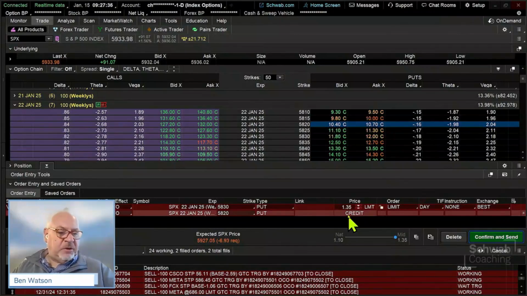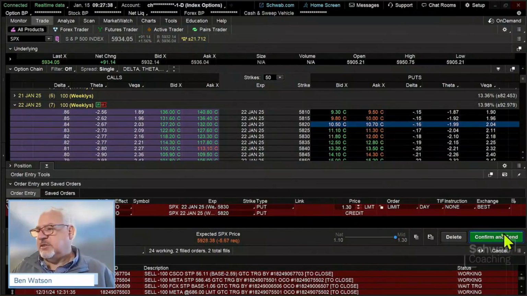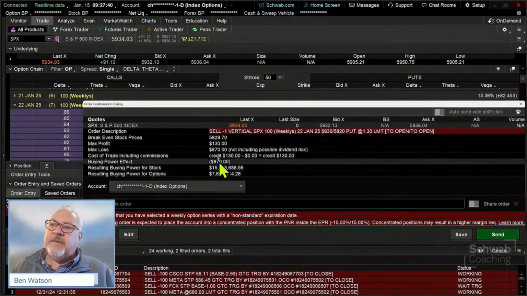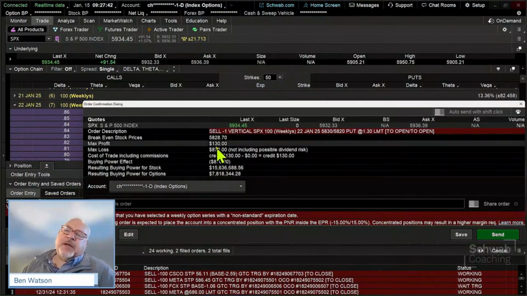And notice what's going on. This will go back to the question that Beauty just asked, which is the risk to reward on this trade. Look at the risk to reward on this trade. I'm bringing in $1.30, which is all I can bring in on this trade.